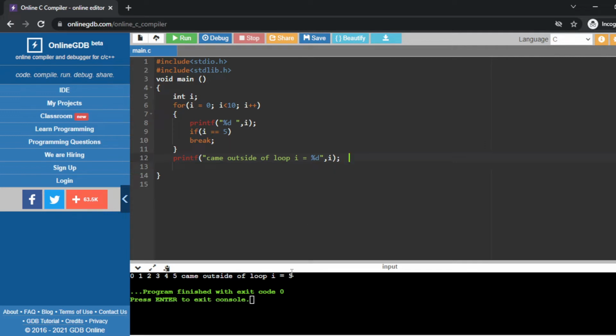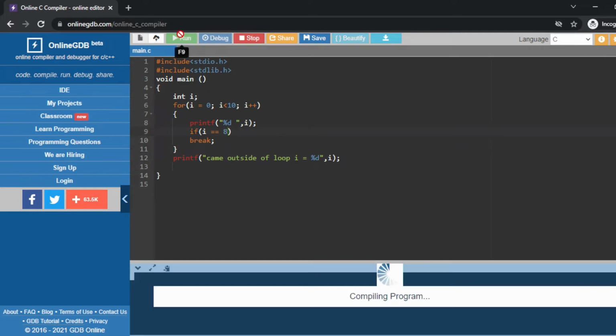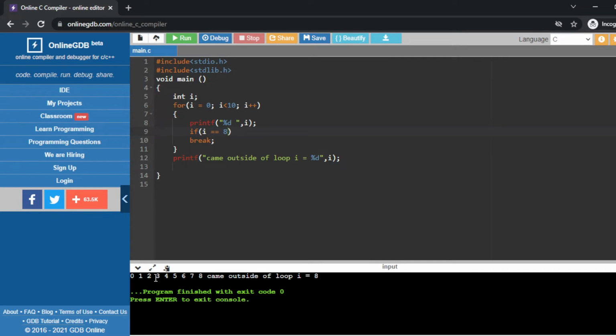Here the last value of i equals 5, as this condition is 5. If I change this condition to 8 and press the run button again, the output is 0 to 8, and coming outside the loop, i equals 8. In that way break will work inside the for loop.